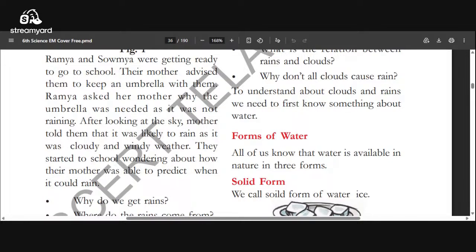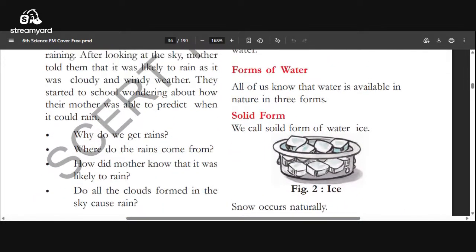Their mother looked into the sky and advised them to keep an umbrella with them. While they were going, it rained. So they wondered how their mother predicted the rain before it came.